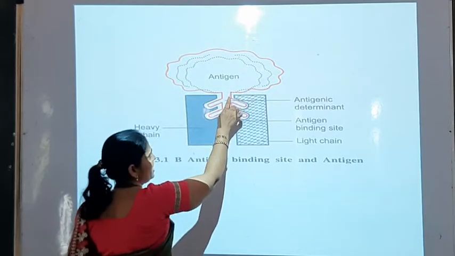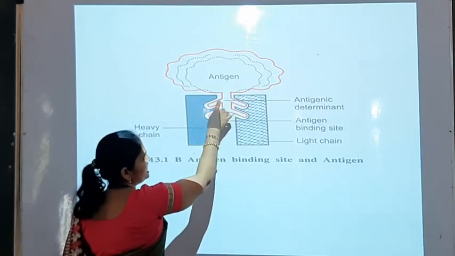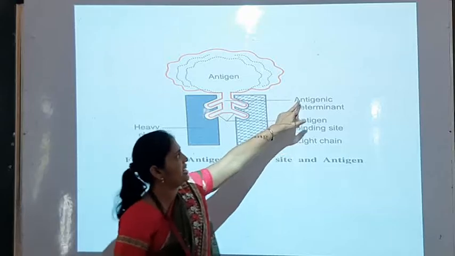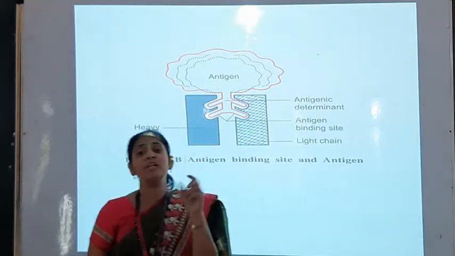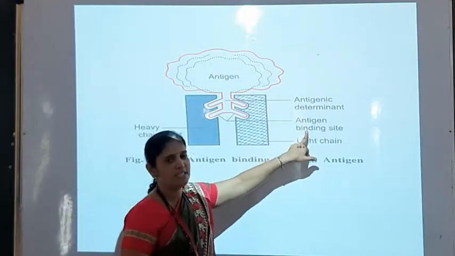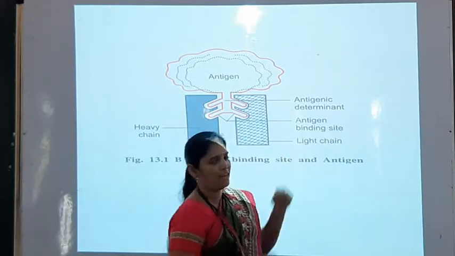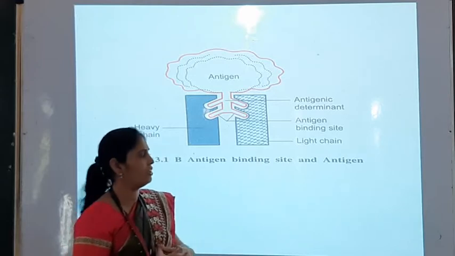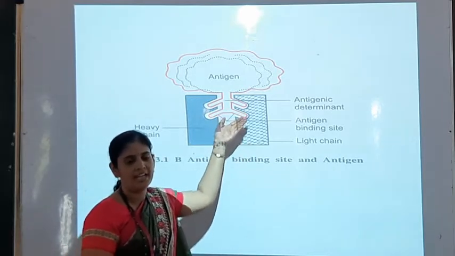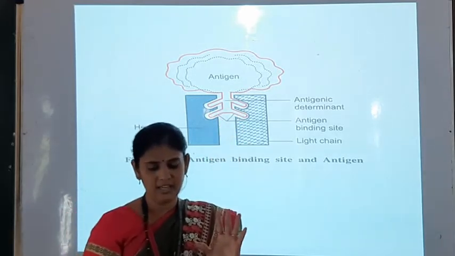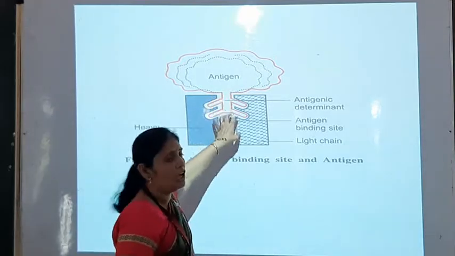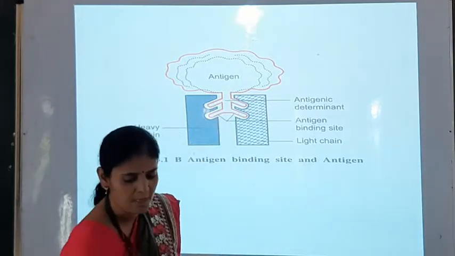And this is the antigen, and this antigen is having this red color structure that is called as the antigenic determinant, means epitope. And antigen binding site, म्हणजेच इथं आपण त्याला म्हणणार आहे paratope. This epitope and paratope are combined with each other, and there is formation of antigen antibody complex. And this binding is lock and key fashion मध्ये आपल्याला बघायला मिळेल.